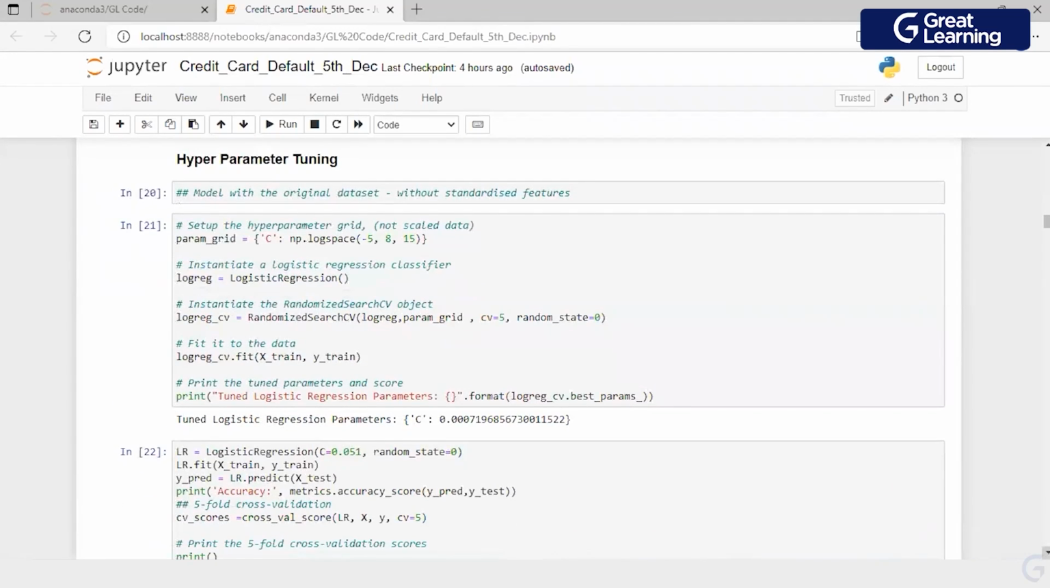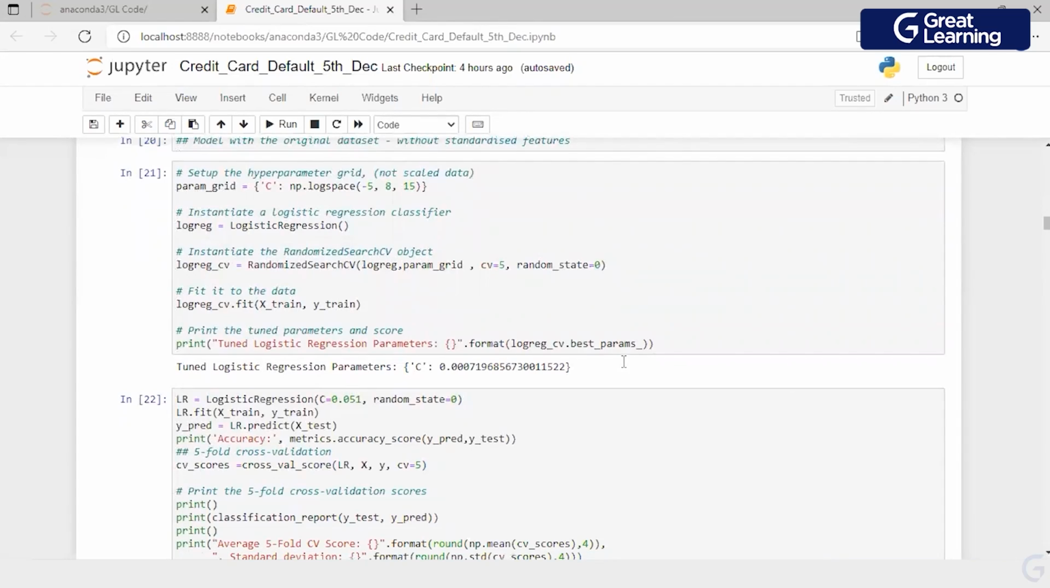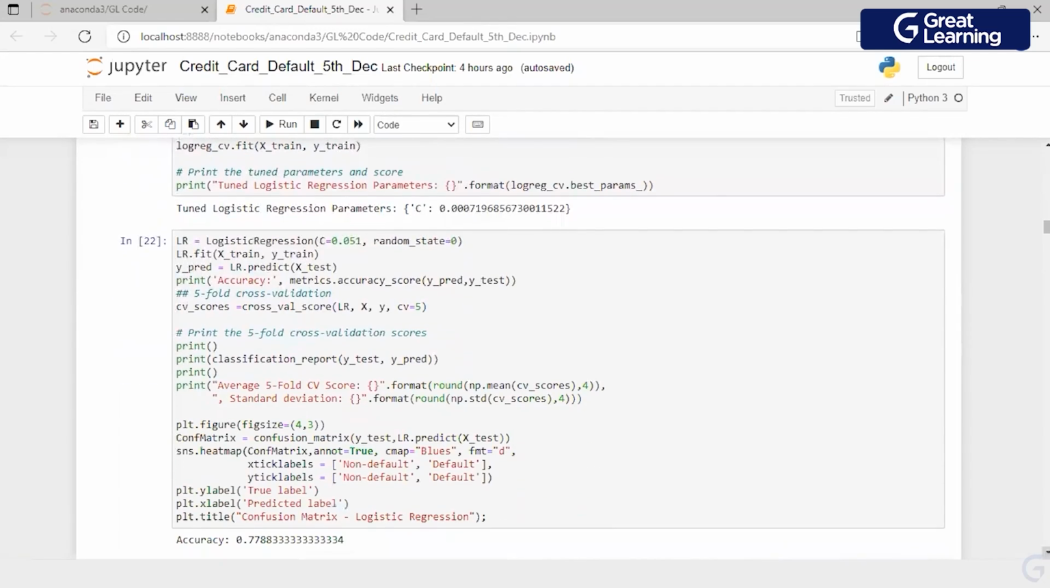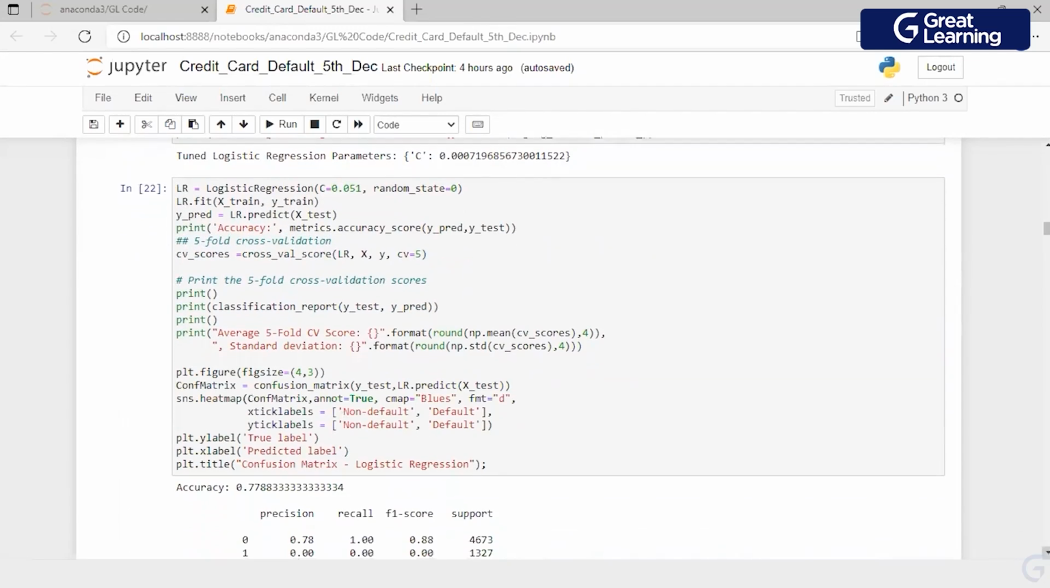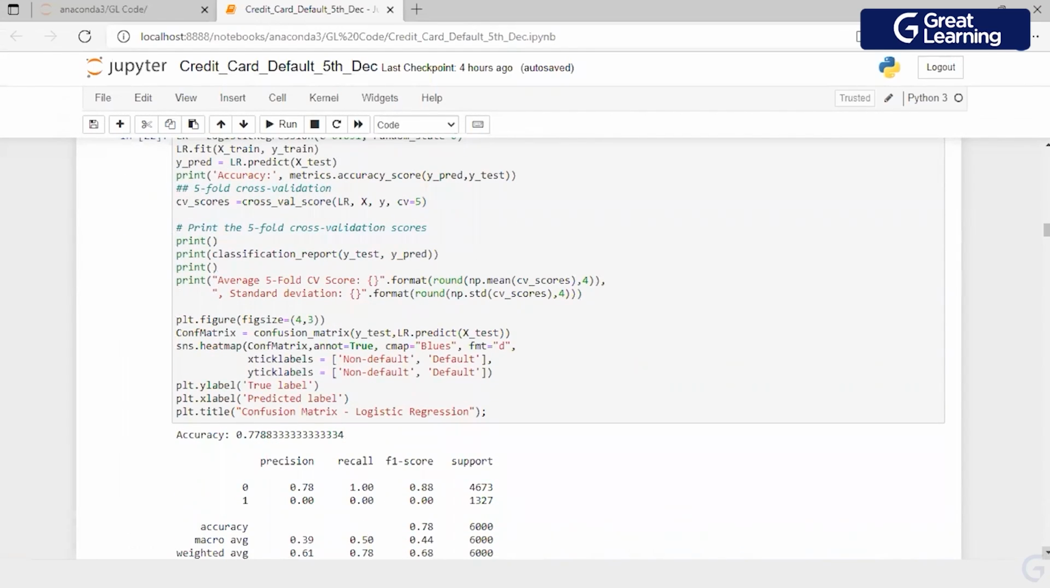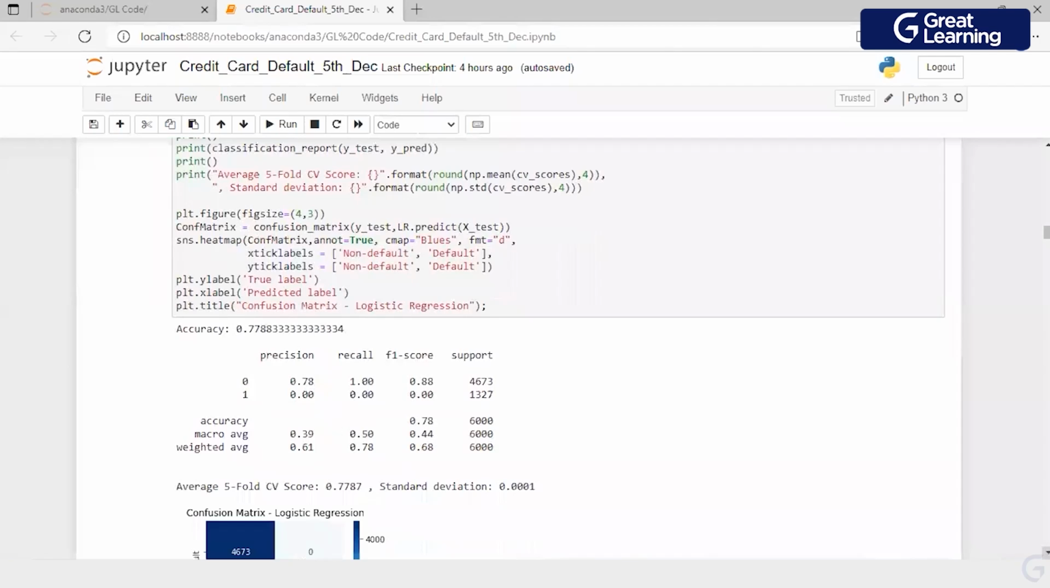Now, what am I doing here? I'm using hyperparameter tuning, identifying the best C value from a regularization perspective, and using that, creating 3 models. The first model I have created with the original data set. This is the confusion matrix which I'm able to see. What is your observation? This is the confusion matrix using hyperparameter tuning, grid search, identifying the best C value, which is a regularization parameter.